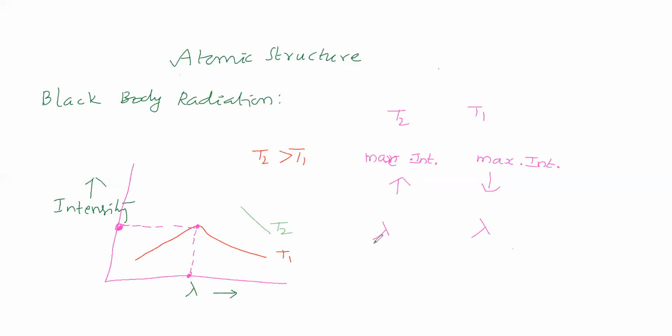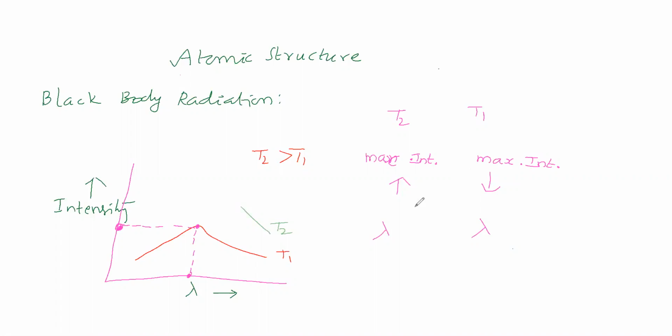Whether at T2 lambda is high or T1 lambda is high. Which do you say high value? For T2, we said the graph lies above T1. So now for T2 also we will get maximum intensity of radiation like T1. You said maximum intensity of radiation is high at T2 and low at T1.